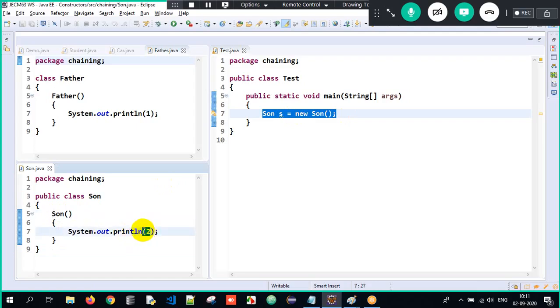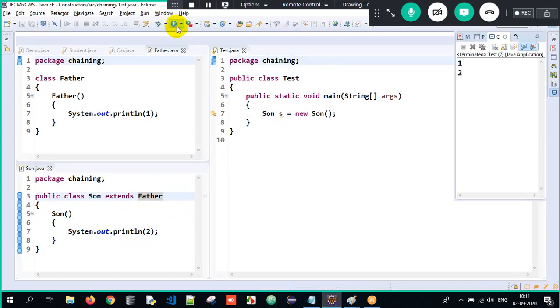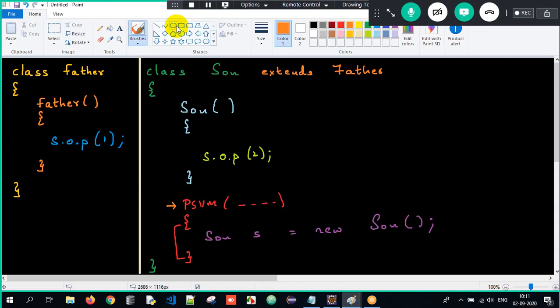There is no is-a relationship as of now, nothing. So the output worked fine. But now, as soon as I tell extends Father, there is an is-a relationship now. So now when I try to execute the program here, I will get the output as 1 and 2. Oh my god, what happened over here? I will tell you now.